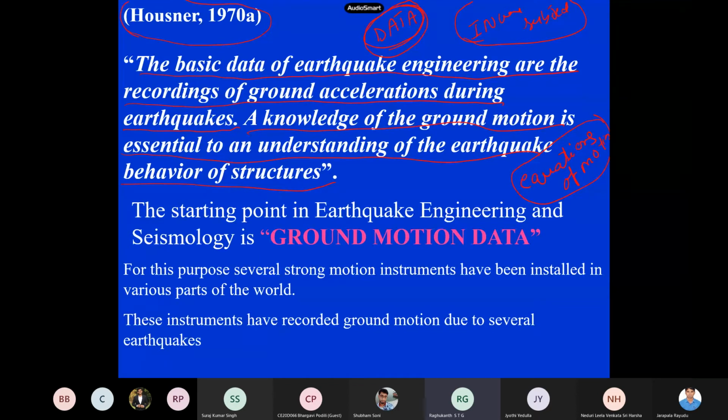So the starting point in both earthquake engineering and seismology is this ground motion data. This is the most important thing. This is the starting point. Mechanics comes later. Generally in advanced structural mechanics or our engineering, everybody says the first thing is Newton's laws, conservation of linear momentum, conservation of angular momentum. We study all those things. But in this subject, the starting point is data itself. Since this data is very, very important for our understanding, because we don't know what is happening inside the earth.